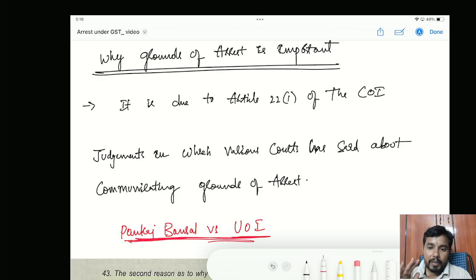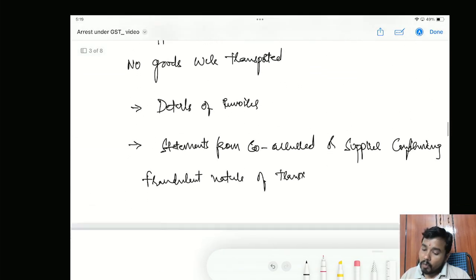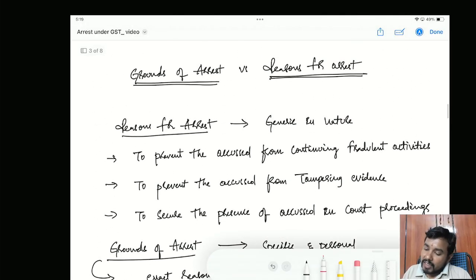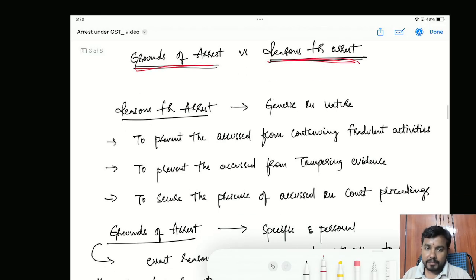Now I hope it is clear why the instruction was amended from the wording that grounds of arrest should be informed, to the grounds of arrest should have to be given in writing as an annexure to the arrest memo. I hope it is clear. Now it is time to understand the difference between grounds of arrest and reasons for arrest. This is very important. Grounds of arrest and reasons for arrest.